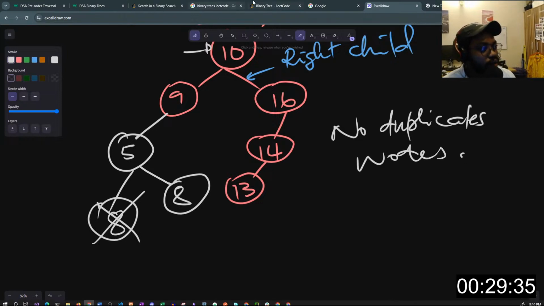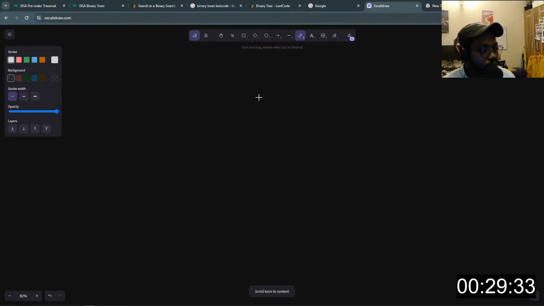All right, so let's move on to something else. Before I move on, let me quickly show you how insertion of values is done in the tree. So we'll write out some functions, right? Let me create a file. You know what? Let's use the playground and play around with this.